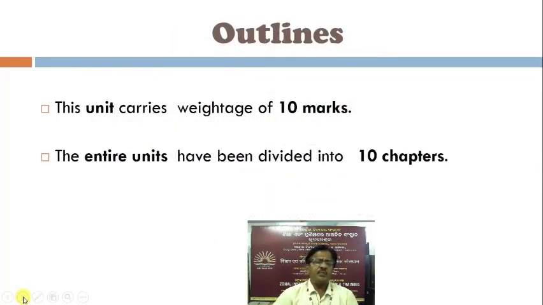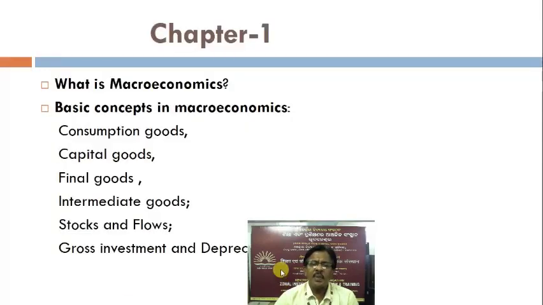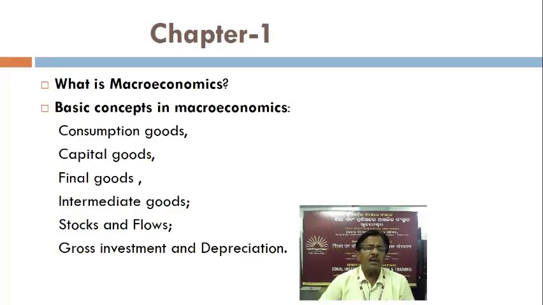Outline for this unit. The unit carries weightage of 10 marks in the board examination. The entire unit has been divided into 10 chapters. Chapter 1, which I will discuss today in this session: What is macroeconomics? Basic concepts in macroeconomics include consumption goods, capital goods, final goods, intermediate goods, stocks and flows, gross investment and depreciation.